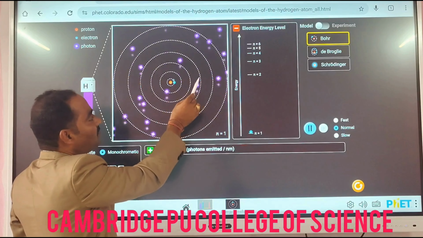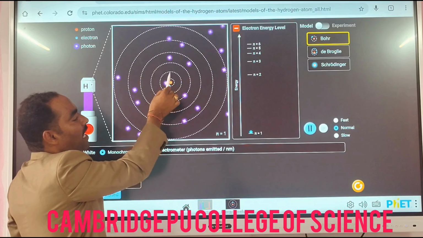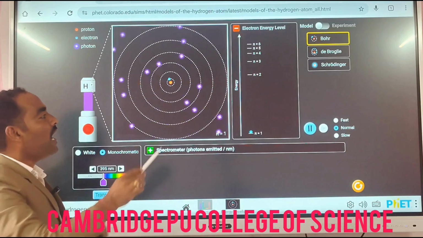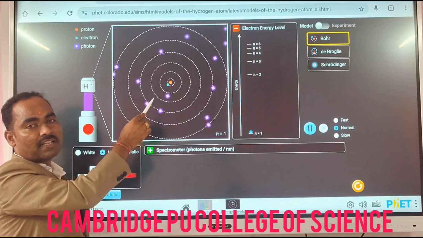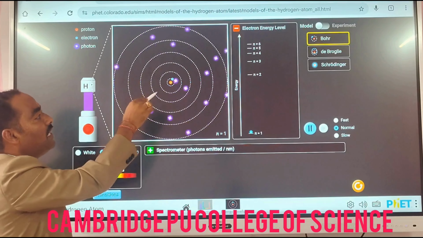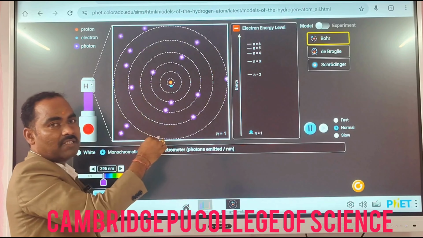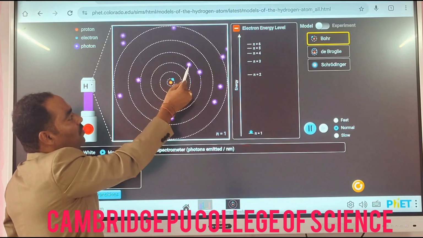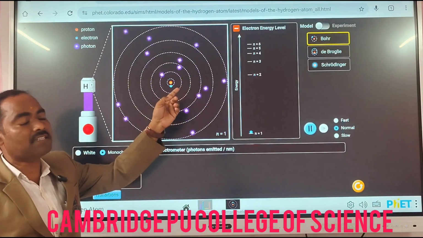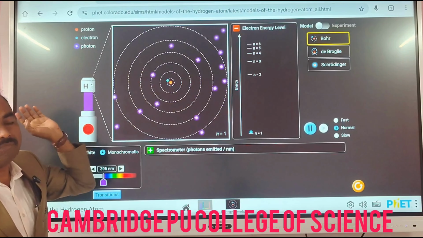Another thing, whenever those shells are nearer, closer to the nucleus, they have more energy, because a lot of attraction occurs between the nucleus and electrons. Then those shells that are away from the nucleus, at a far distance, have less energy because of less attraction between the center of the nucleus and the outermost shell.